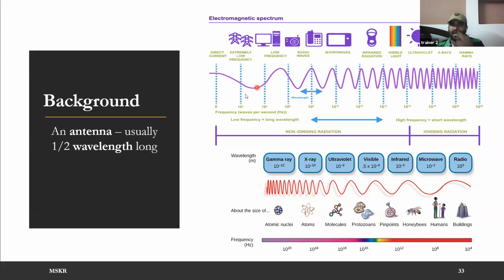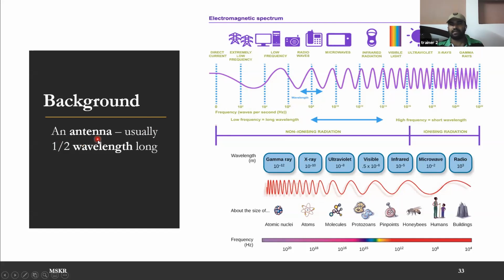Then from 100 plus up to 10 power 6, you can see low frequency communication happening within the computer. Then from 10 power 6 onwards you use it in radio communication. Then the later signals are used in wireless telephones. Then the microwaves, then infrared radiation, then visible light, then ultraviolet light, followed by x-rays and gamma rays. So this is the spectrum, and every frequency has one particular limitation.